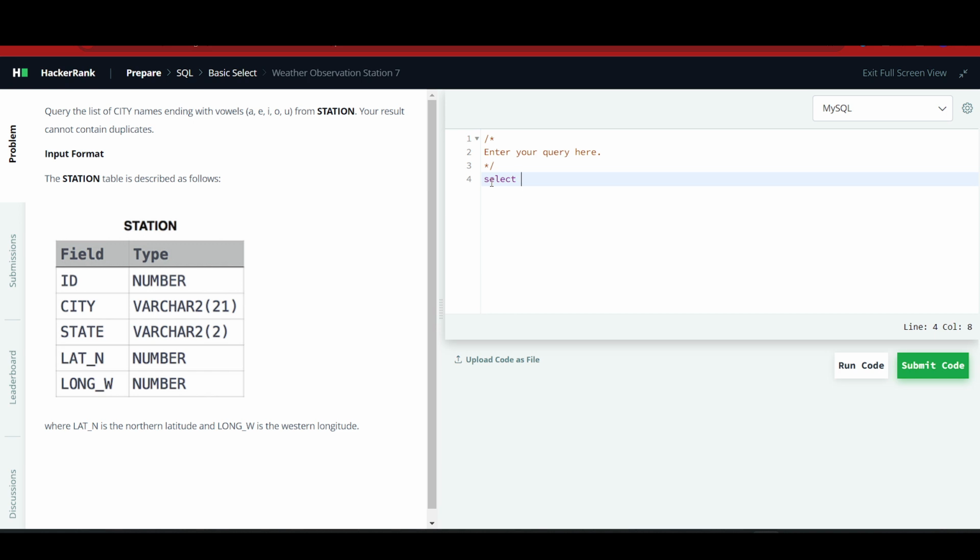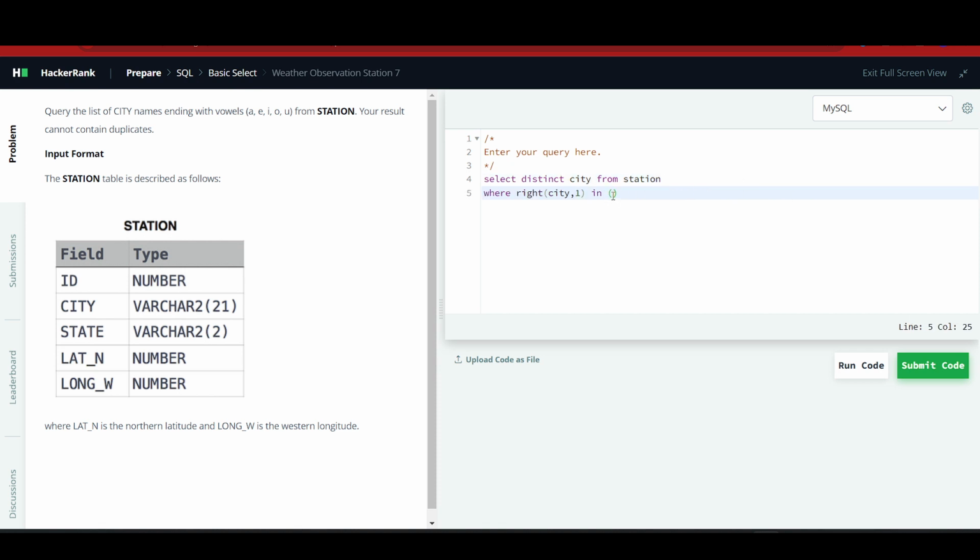Similar to the previous question, we can write the query as: select distinct city from station where, and here we will write RIGHT of CITY, 1, and this RIGHT function will give me the last character of the city name, and we want it to be from the vowels.